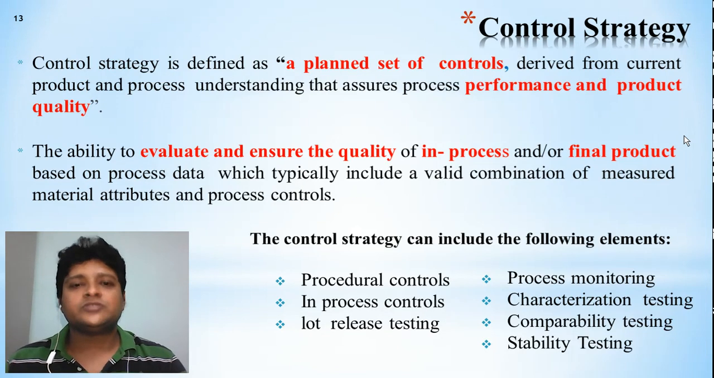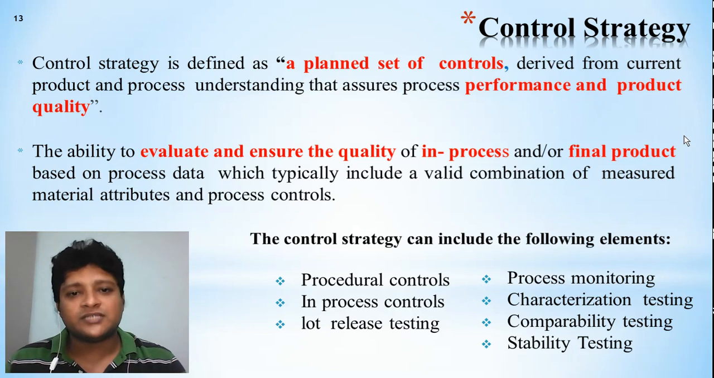Next, control strategy. Without the control strategy, the complete process is incomplete. So control strategy is defined as a planned set of controls derived from the current product and process understanding that assure the process performance and product quality. So here what is telling, the parameters or variables which directly impact the quality, you have to identify them, you have to plan it, and you have to control in such a way that it will assure us the quality, or it will help us to maintain the performance of the quality.